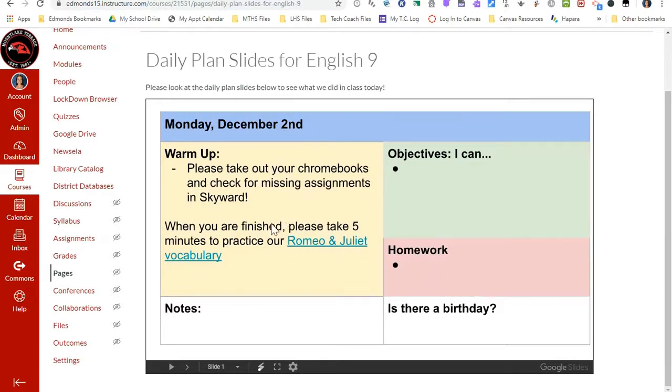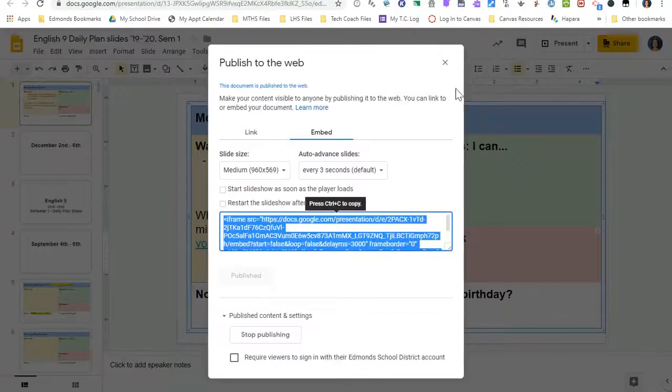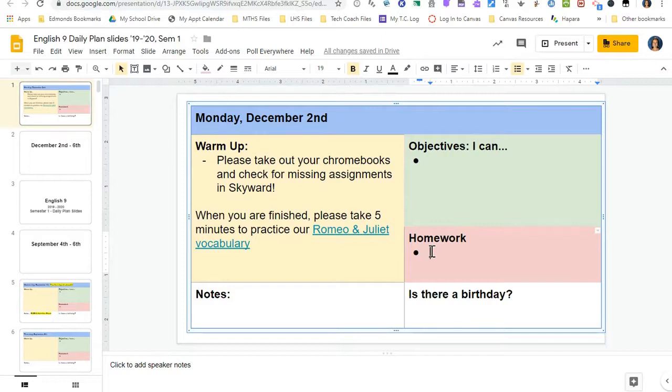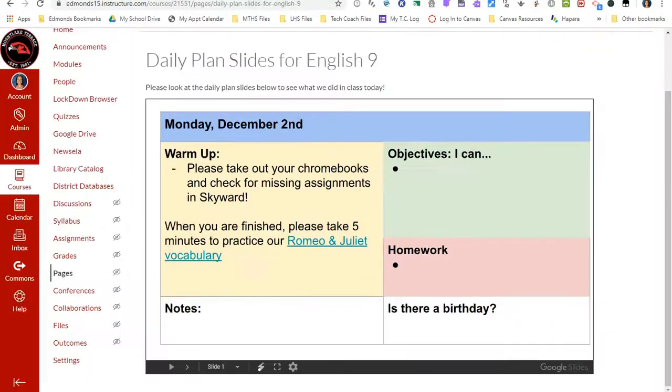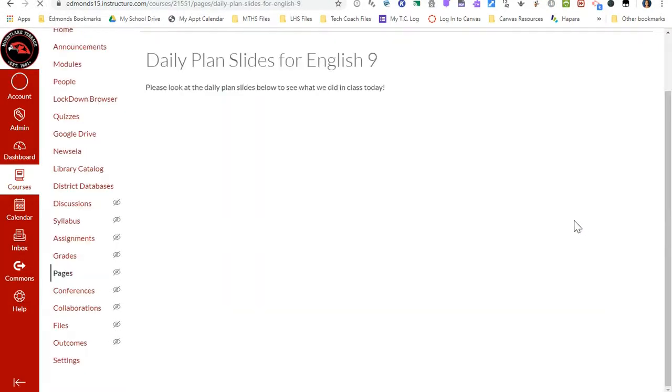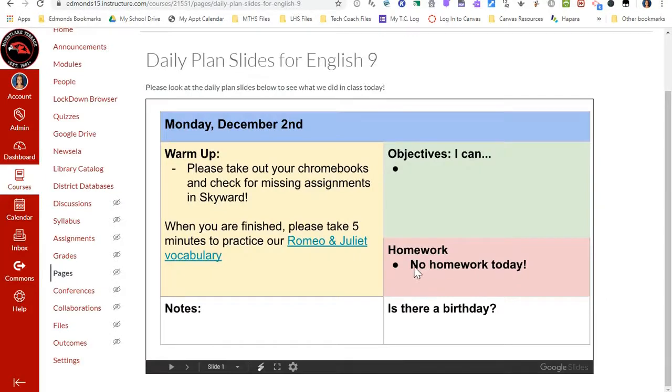It still has the same features of embedding a live presentation. So if I go back to my presentation and I add something to my slide and I go back to Canvas, I just have to refresh my page and it will add that information to my slide. So I can still live update my Google Slides presentation.